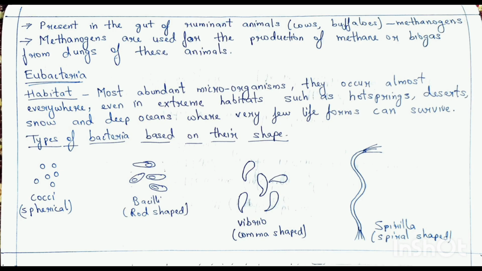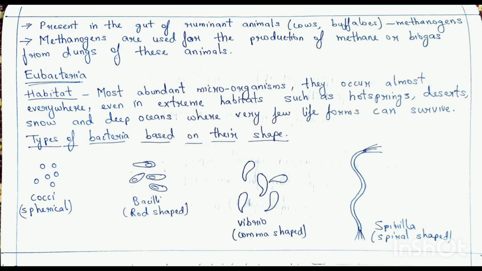Now, some of the archaebacteria are present in the gut of ruminant animals like cows and buffaloes. They are called methanogens. These methanogens are used for the production of methane or biogas in a biogas plant, and they are produced from the dung of these animals.